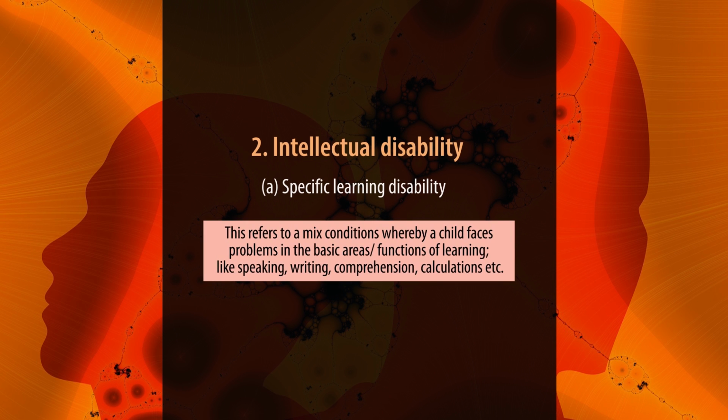This refers to mixed conditions whereby a child faces problems in the basic areas or functions of learning like speaking, writing, comprehension, calculations, etc. These conditions are called dyslexia, dysgraphia, dyspraxia, dyscalculia or developmental aphasia according to the affected learning areas.